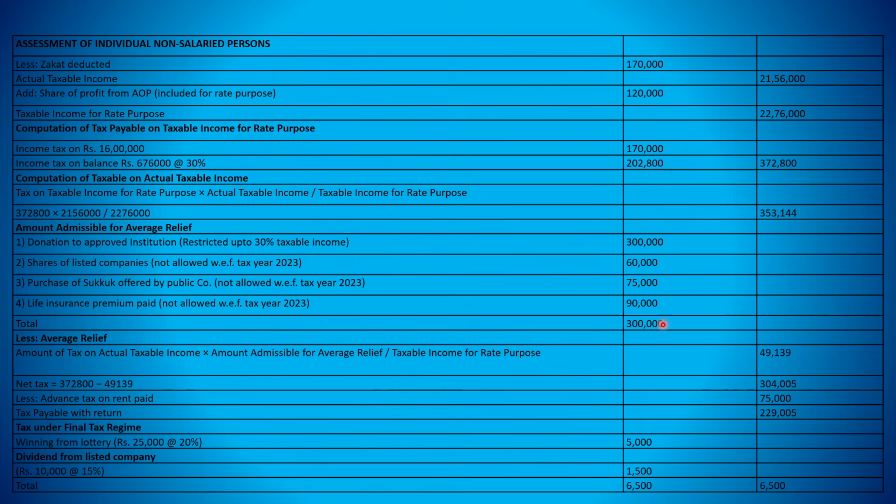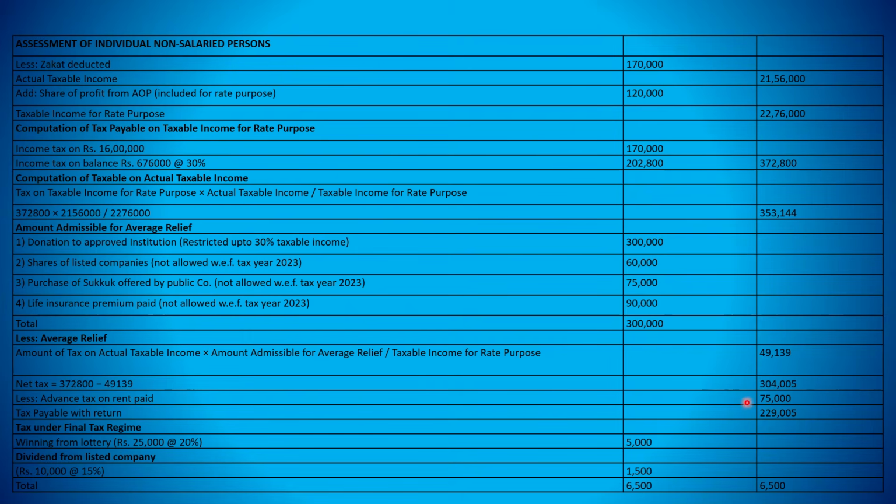For every relief calculation, 3,53,144 is the tax, divided by the income, that is 21,56,000, tax over income, multiplied by 300,000, that is the amount admissible for average relief. So the answer we will get is 49,139. So this would be the reduction in tax. We will reduce the tax by this amount.